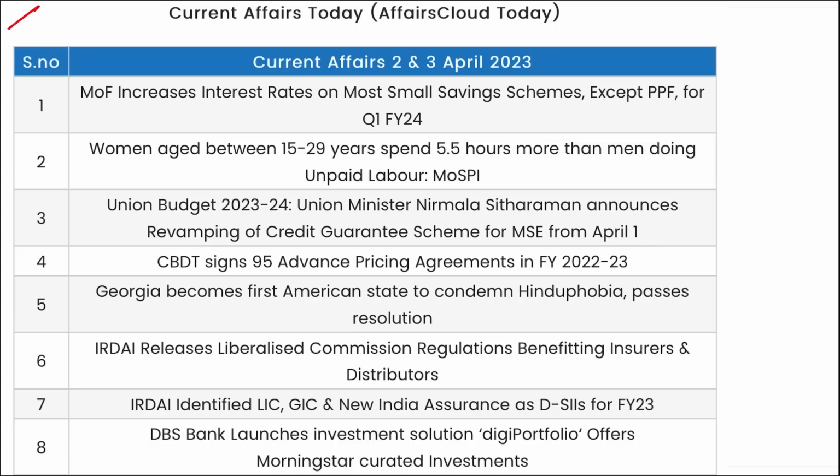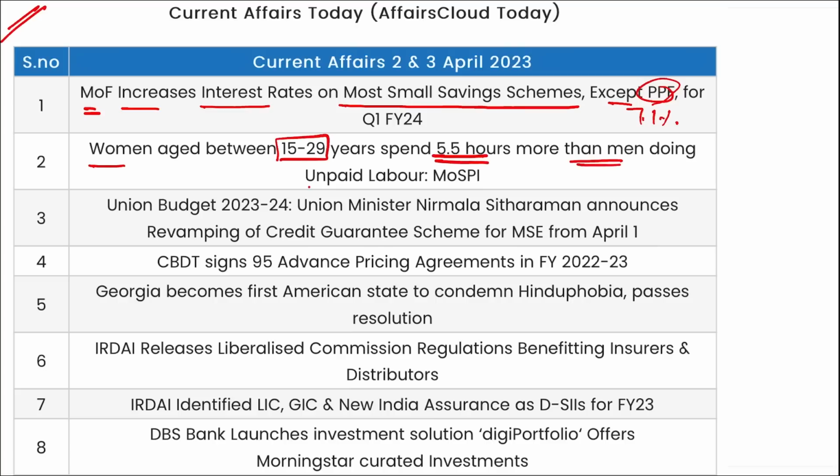Moving on, friends, these were your important current affairs. Ministry of Finance has increased interest rate on most small saving schemes except PPF, that stands at 7.1%. Women aged between 15 to 29 years spent 5.5 hours more than men doing unpaid labor. Then Union Minister Nirmala Sitharaman has announced revamping of credit guarantee schemes for MSE April 1st.